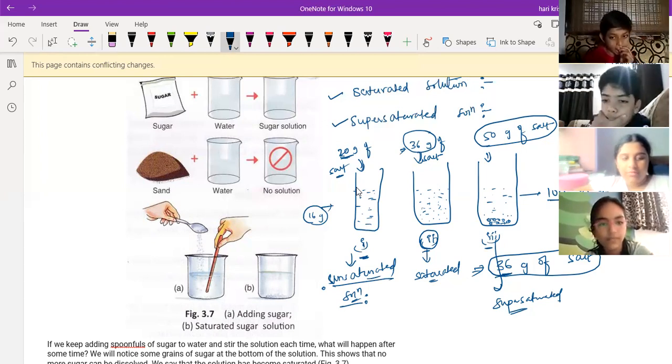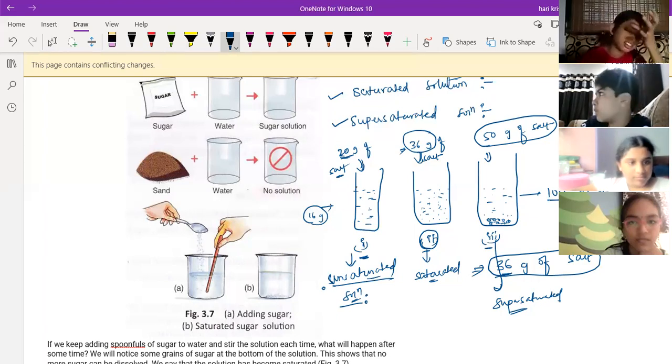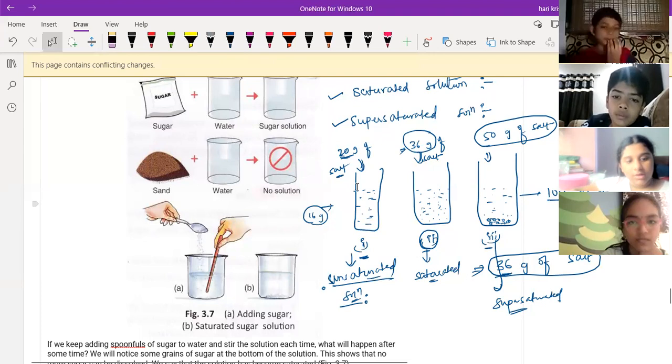Then the third one, the supersaturated case. The amount of solute is more than the required quantity in the given solvent is called a supersaturated solution. Sir, supersaturated we can also call oversaturated. Yes, oversaturated we can use, but the technical term we'll use is supersaturated solution only. That means the amount of solute is more than the required quantity in the given solvent is called a supersaturated solution.